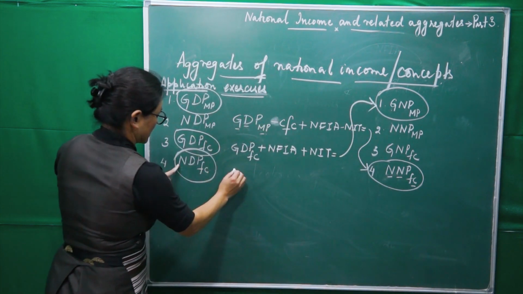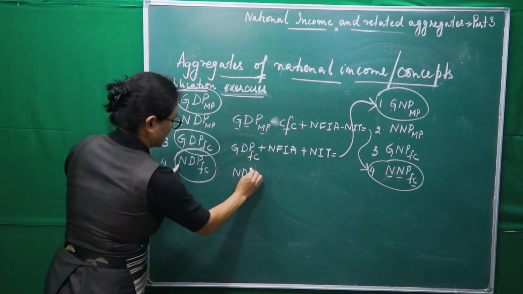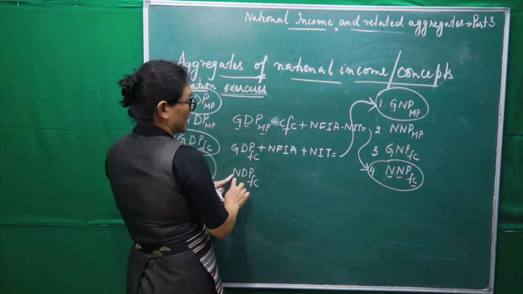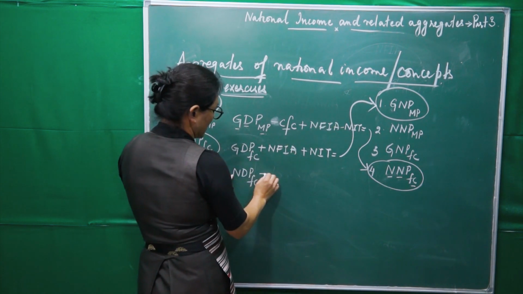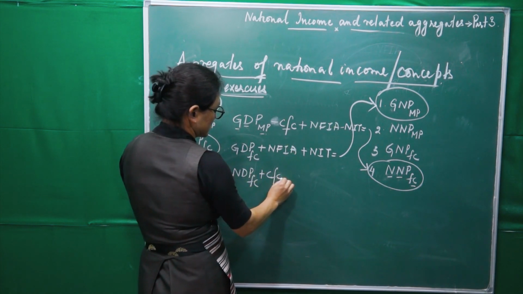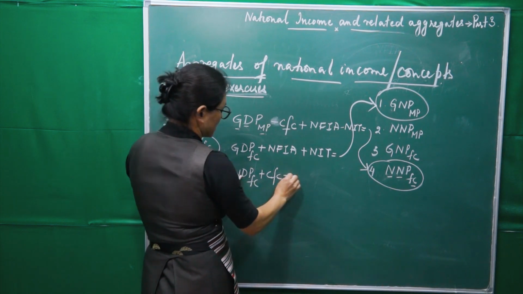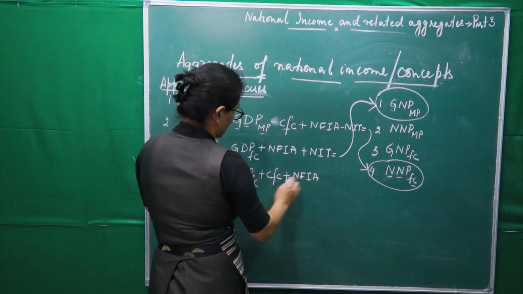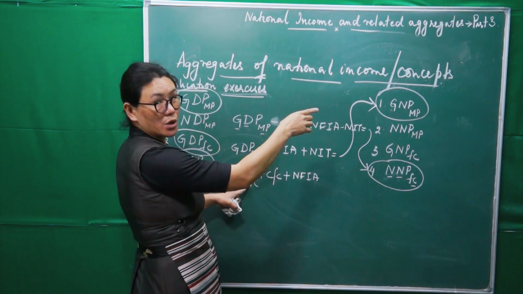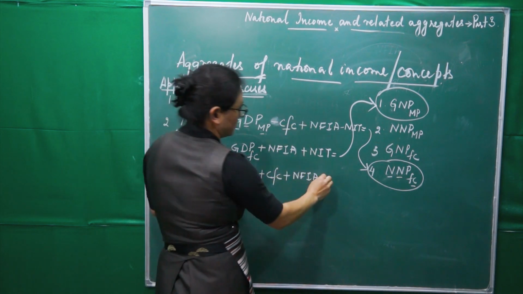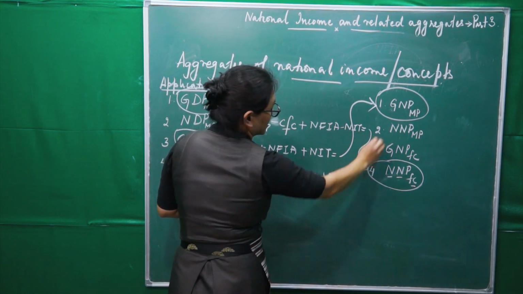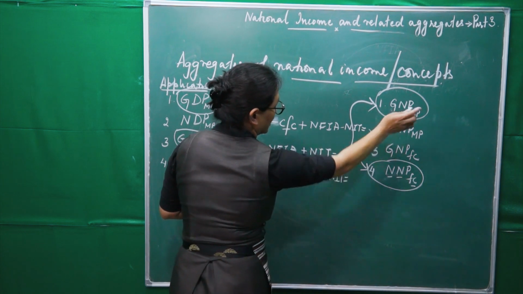So see here, NDP at factor cost, to convert it into this one: net to gross, we have to add CFC, depreciation; domestic to national, we have to add NFIA; then factor cost into market price, plus NIT. So everything has changed right here. So this will be your GNP at market price.